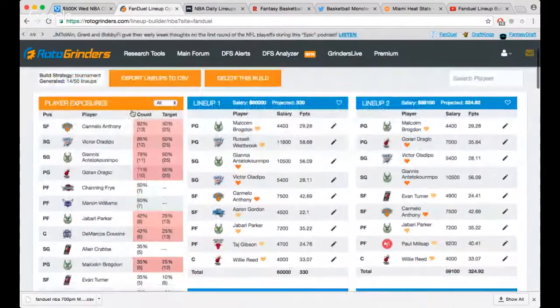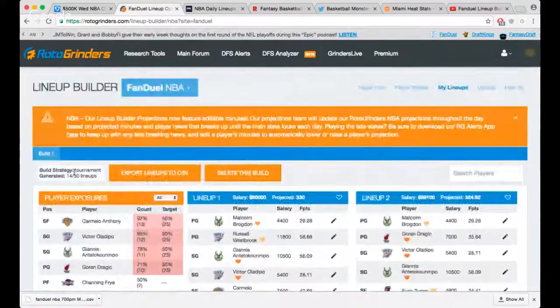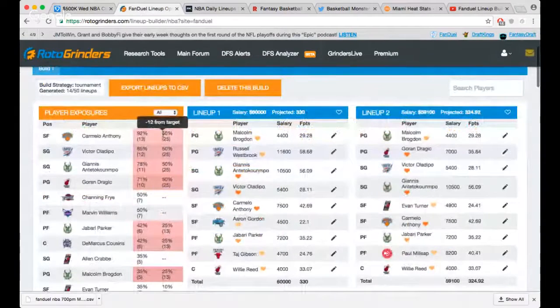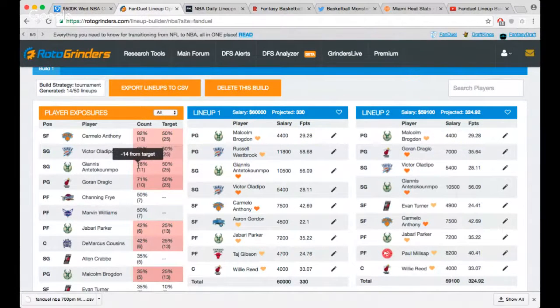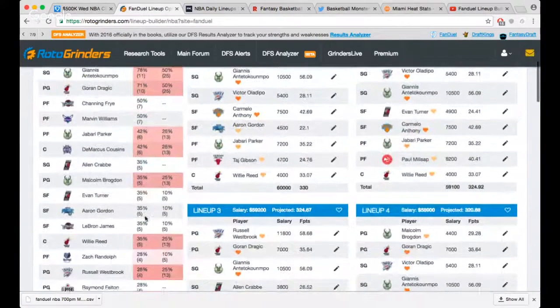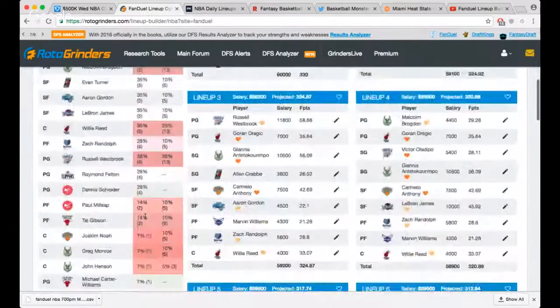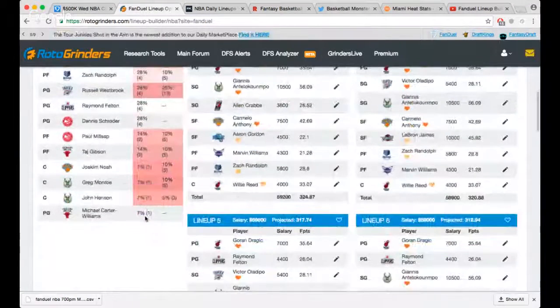So right here, this shows you the player exposures from the 14 lineups it generated. We targeted 50%, but it gave us 92% Melo. We targeted 50% of Oladipo, it gave us 85. 50 for Giannis gave us 78. Shannon Fry, we didn't really have him on target, but it still gave us 7 of him and stuff like that. So I think this is actually a pretty good tool, and I've been using it lately. I just want to see what you guys thought about it, and recommend it to you guys as well.